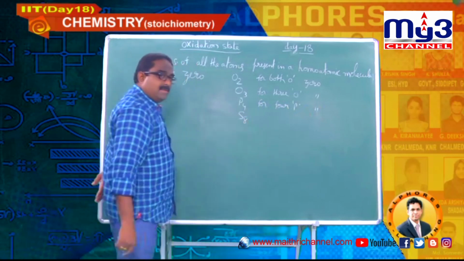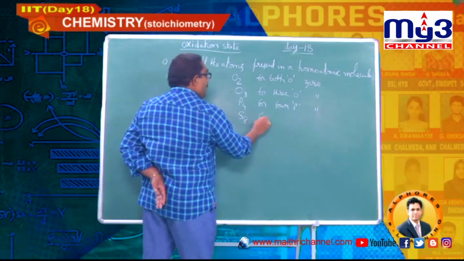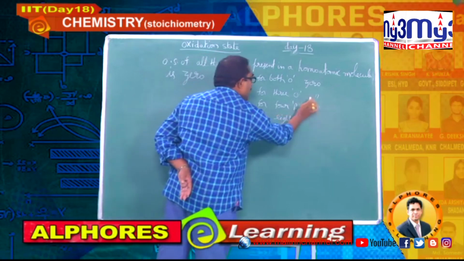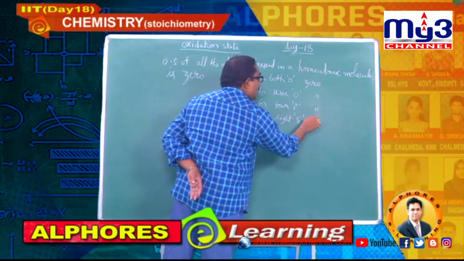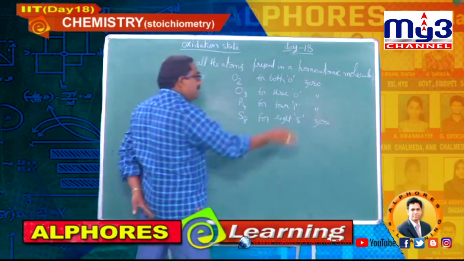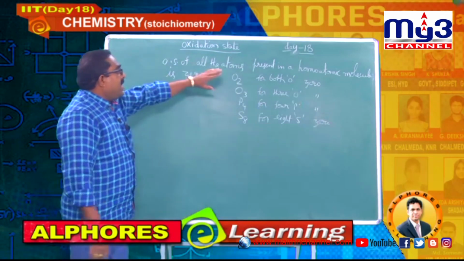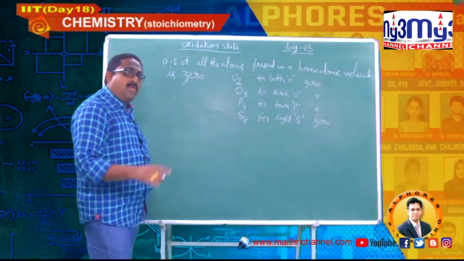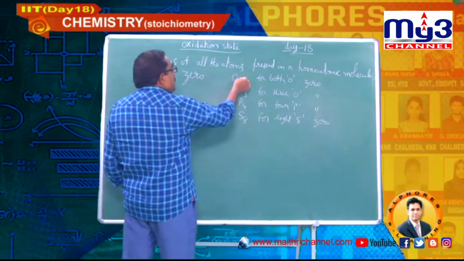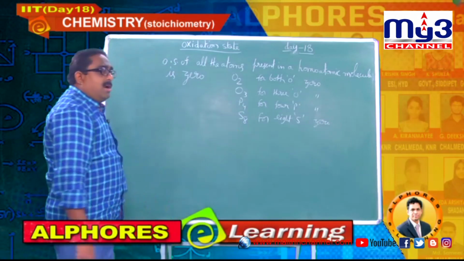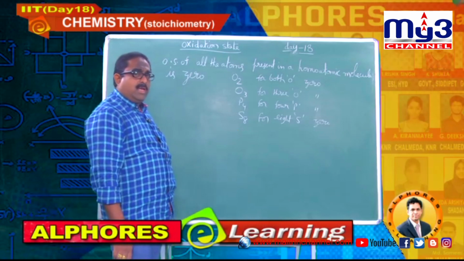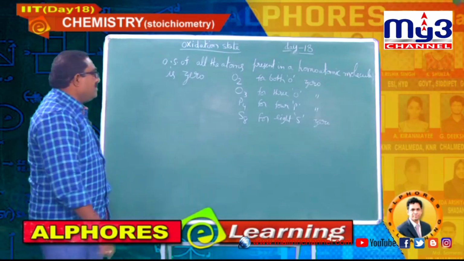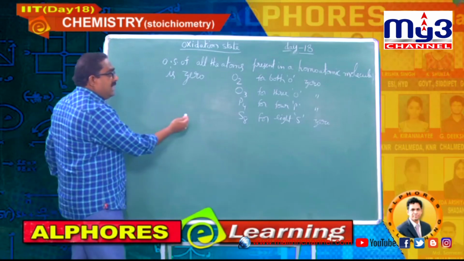S8, sulfur, for all 8 sulfur atoms, the oxidation state is again 0. That is the meaning of homoatomic molecule: a molecule containing atoms of only one element. So, in such a case, all the atoms in that particular homoatomic molecule should be given as 0. Next, I will give the next one.